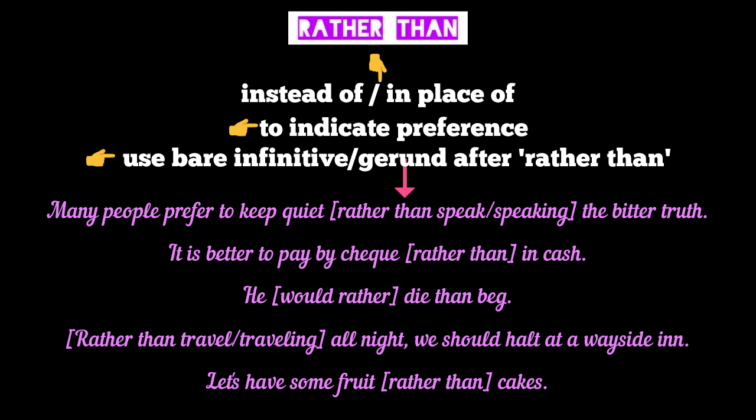Many people prefer to keep quiet rather than speak or speaking the bitter truth. Here rather than simply means instead of or in place of. So the sentence means many people prefer to keep quiet instead of speaking the bitter truth. See the use of the bare infinitive speak or the gerund speaking after rather than. Of the two actions, the preferred one, keeping quiet, comes before rather than, while the unpreferred action, speaking the bitter truth, comes after it.